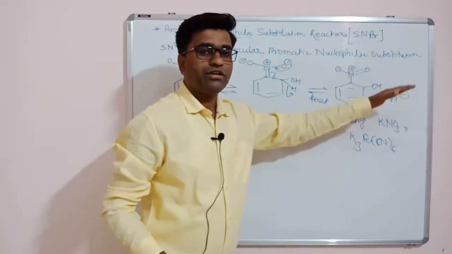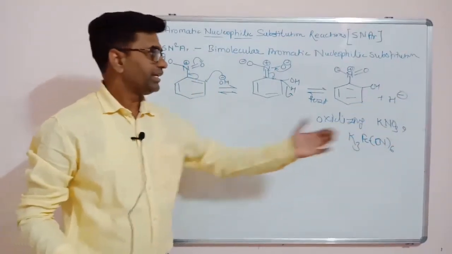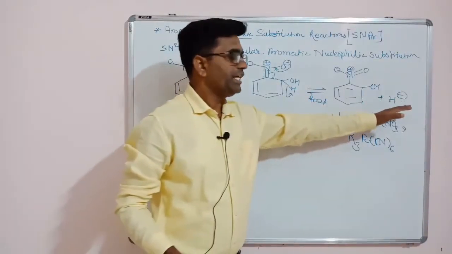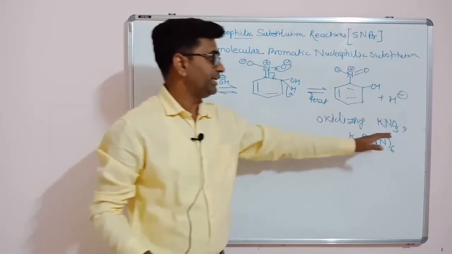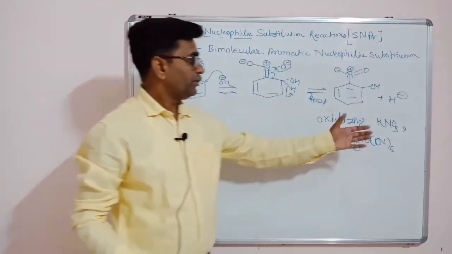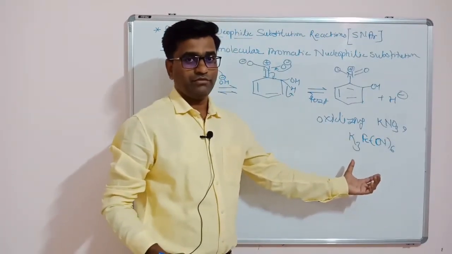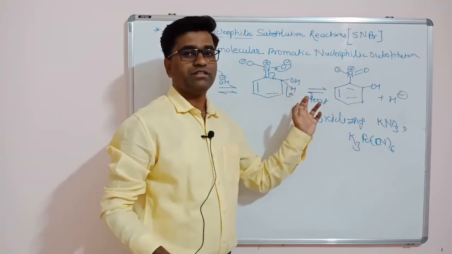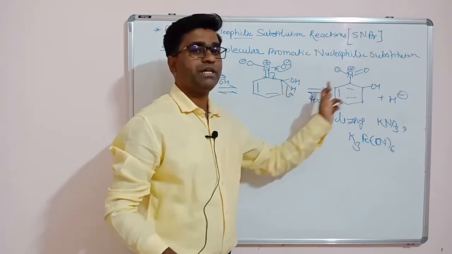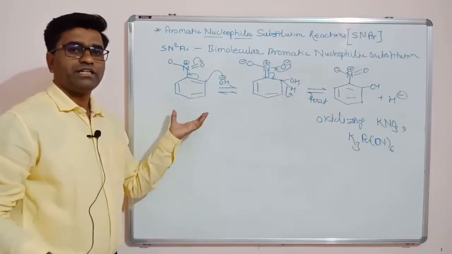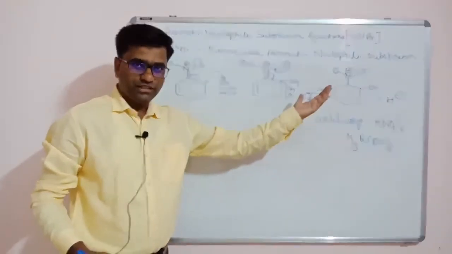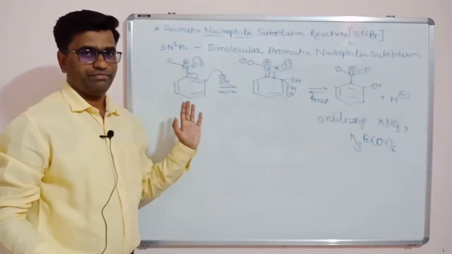So what? The hydride concentration will get decreased. So return attack on this one and getting the starting material is not possible, because whatever H minus hydride ion is formed, as soon as that forms it will get neutralized by these oxidizing reagents. If you are not using these oxidizing reagents, then what will happen? The leaving of H minus will be difficult. So as compared to H minus, OH minus will leave and you will get the starting material back. In that case, the reaction is not going in the forward direction, the reaction is going in the backward direction.